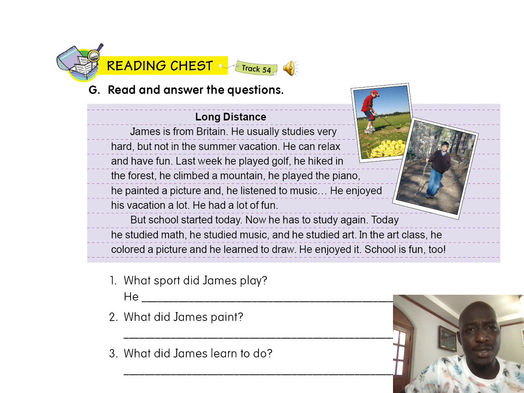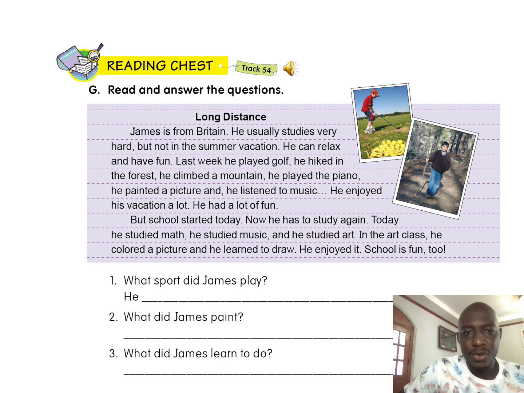Okay, so this is the passage. From this passage, we are going to answer the questions. If we look at question 1, what is question 1 talking about? Question 1 says, what sport did James play? So if we look from the passage, what sport did James play? Can you tell me? Okay, now let's look from the passage.